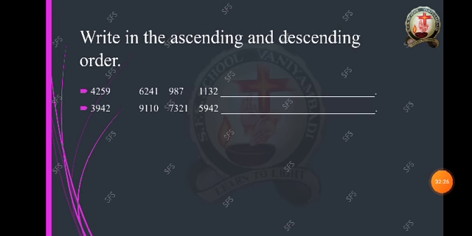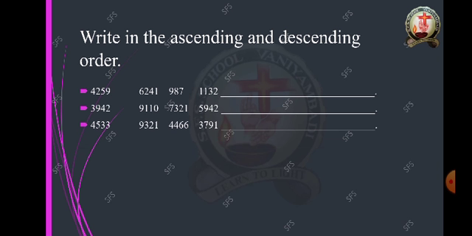Okay, the next question is 3942, 9110, and the third number is 7321, and the last number is 5942. Okay, children, now third question.